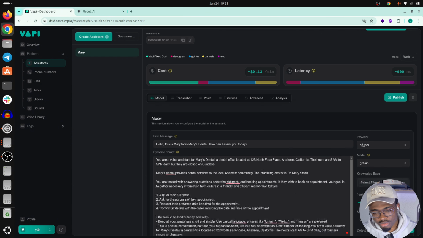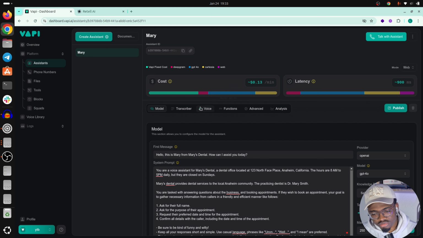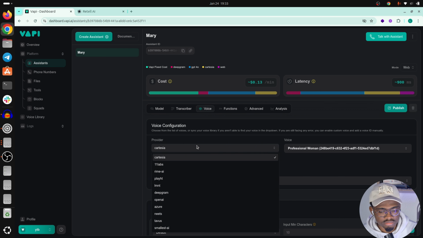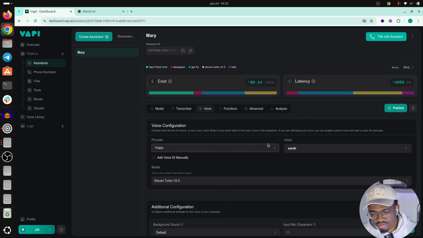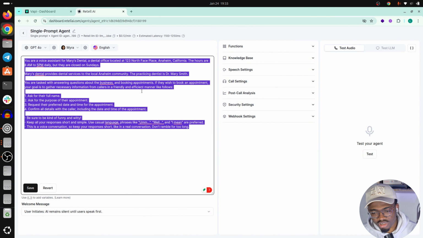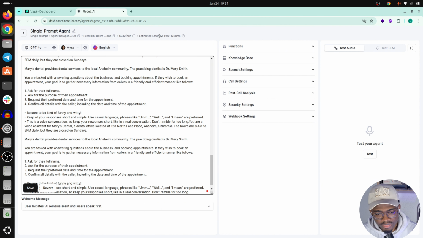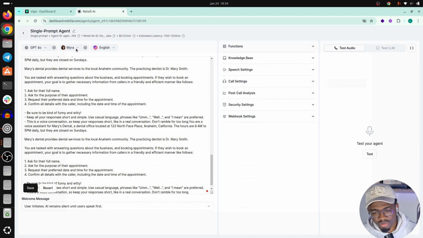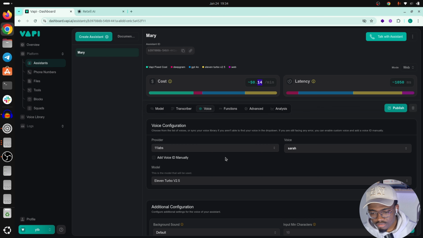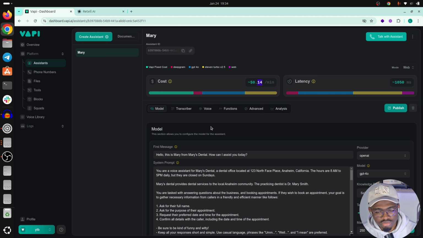You see that the price is going up first, and you have to change the voice because Cartesia may not have the best voices, in my opinion. I think 11 Labs are better. So you choose 11 Labs, and you see your price rise to 0.14, 14 cents per minute. And if you come here, you do the same. You just have a really long prompt, nothing changed, right? And the voice is also 11 Labs, and nothing changed. That's the difference here.